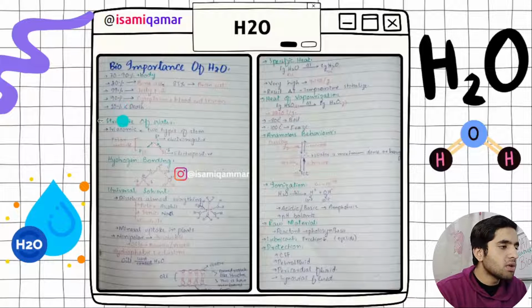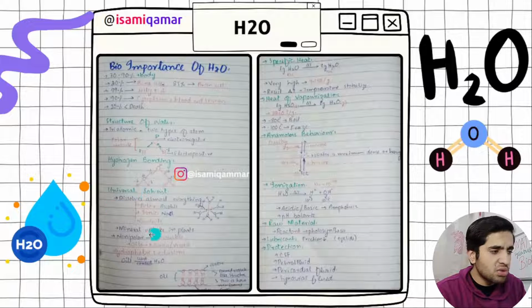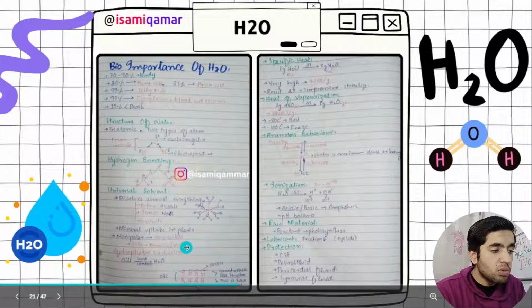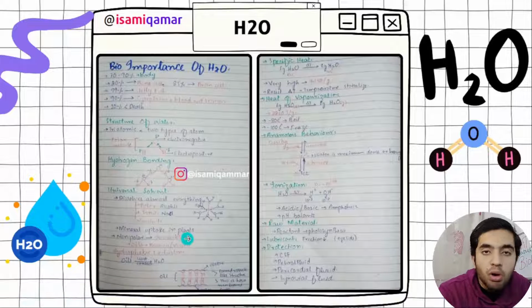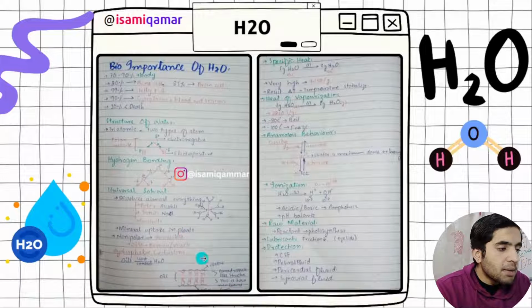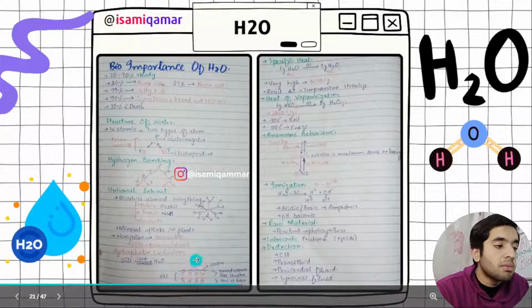This is the structure of water, and then we have hydrogen bonding. Then it is a universal solvent. What is known as a universal solvent? This is like how when phospholipid is poured in water, it forms the shape of a lipid bilayer. That's how the cell membrane is actually formed.